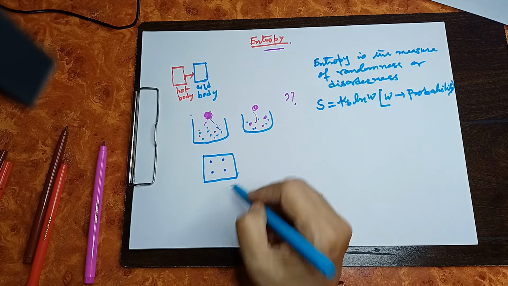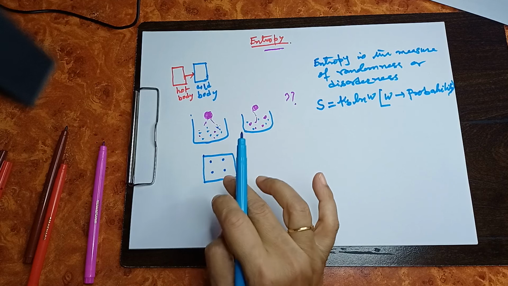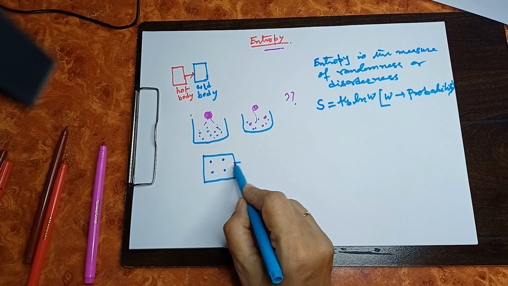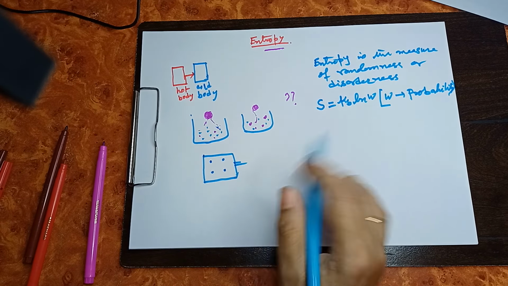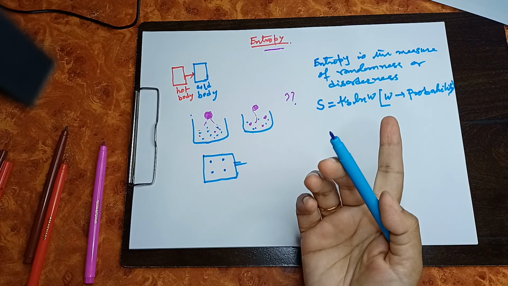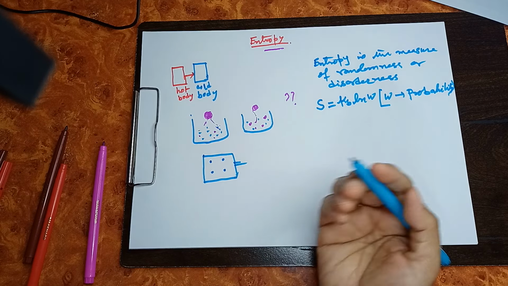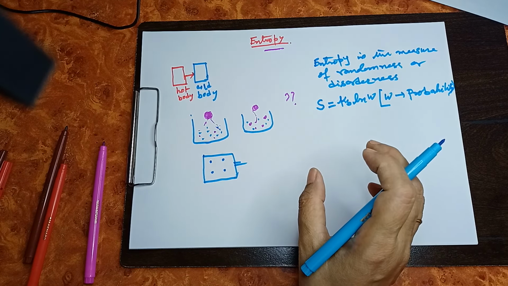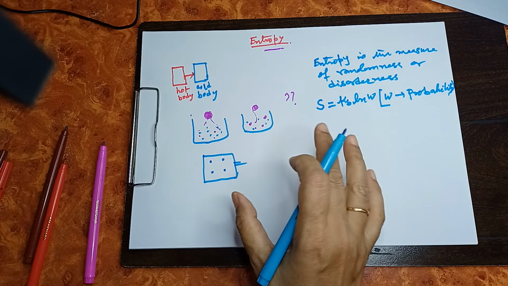The door is closed, so this is one arrangement: all the students are in one classroom. Now, if you open the door and make them free, they will move anywhere. It may happen that one student is on the 3rd floor, one on the 2nd floor, one on the 1st floor, one on the ground floor, or 2 students in one room of the ground floor, one in the 3rd floor, one in the 4th floor, like that.